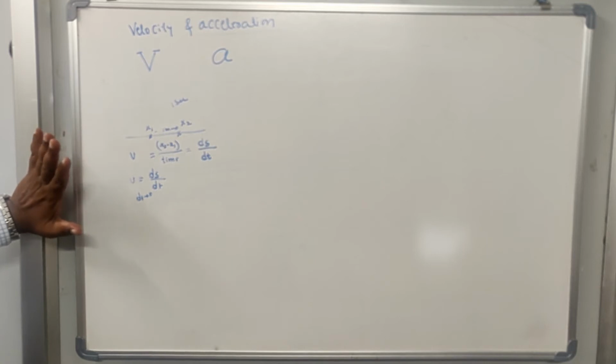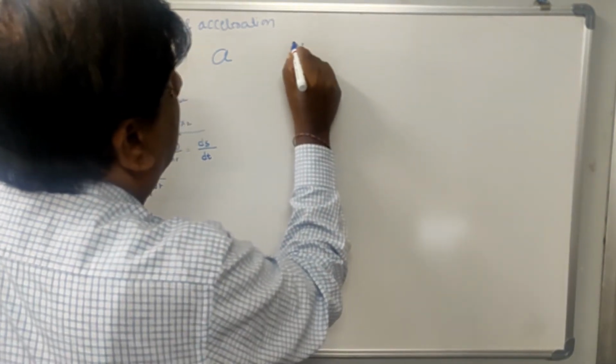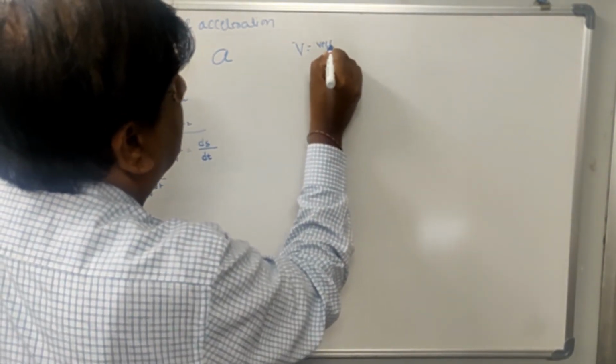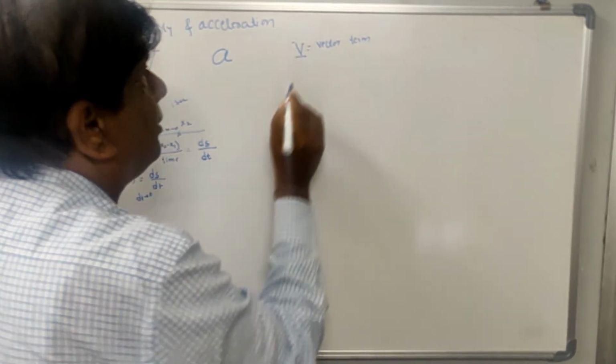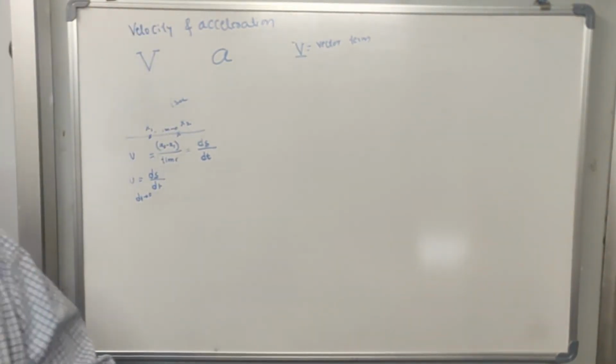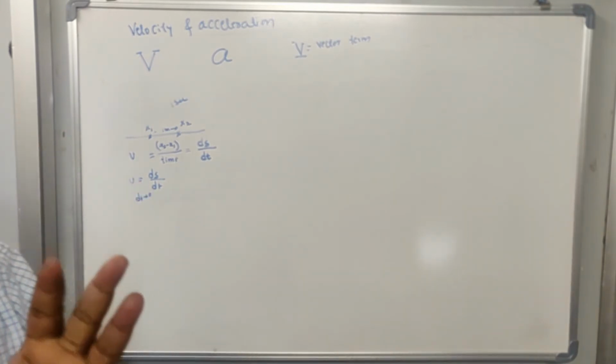We also know that velocity is a vector term. What is a vector? Vector means it has three components.